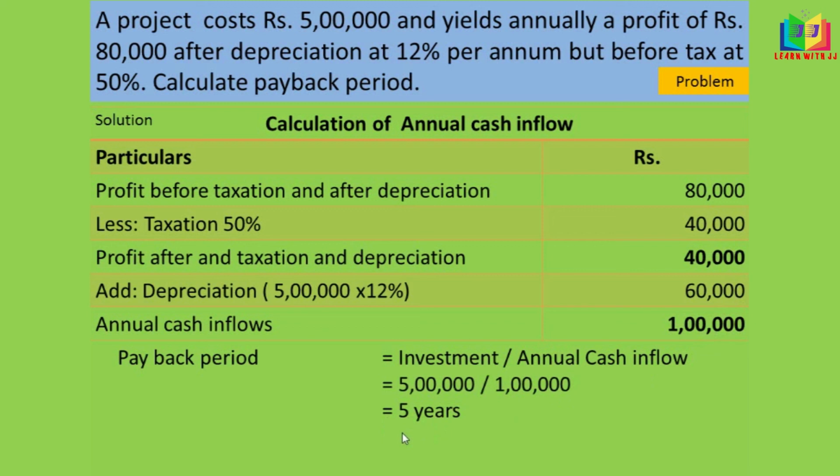Okay, in this problem you have only one project, so you just found the payback period. If you have 2 projects like this, you have to compare the projects and select one project among those. Whichever gives the lesser payback period, that project is to be selected, because you will get the original amount within a shorter period of time. So the payback period should be less, that is more beneficial.